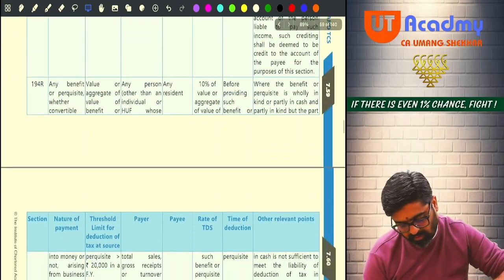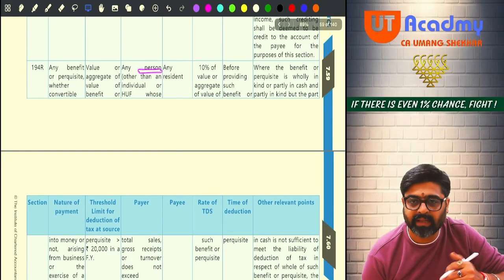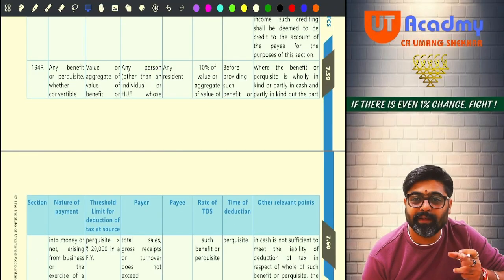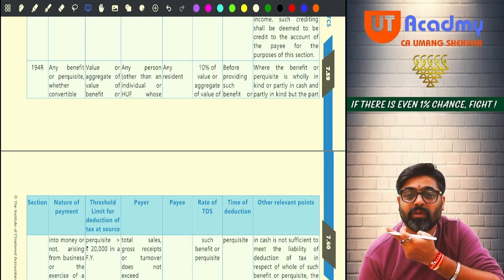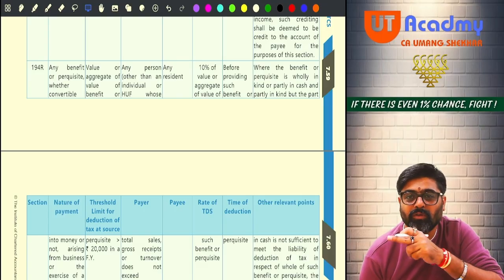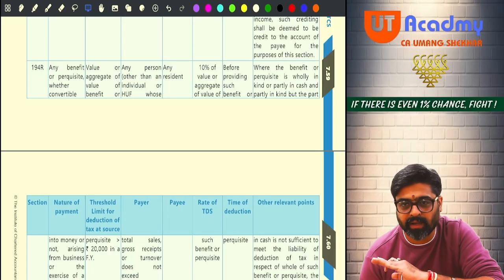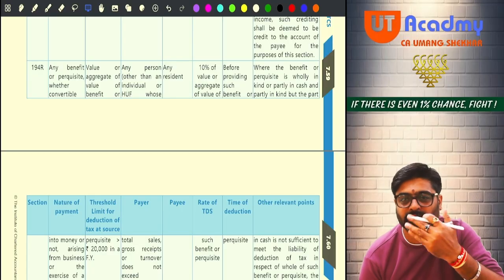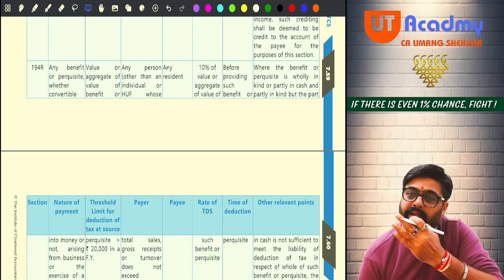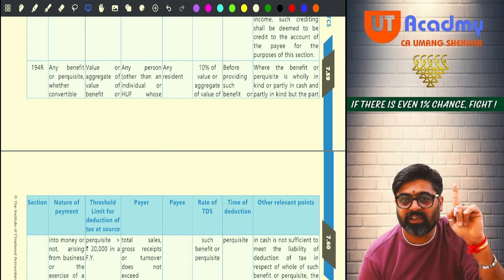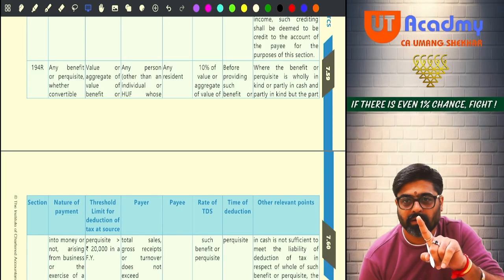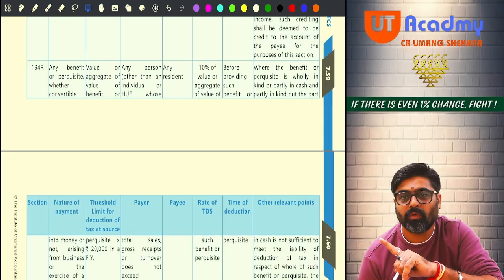Now, who is going to give this payment? Any person can give this payment, other than an individual or HUF whose last year's turnover was not more than 1 crore, or last year's gross receipt was not more than 50 lakhs. Such an individual or HUF making this payment, giving this benefit, is not liable to deduct TDS under 194R.